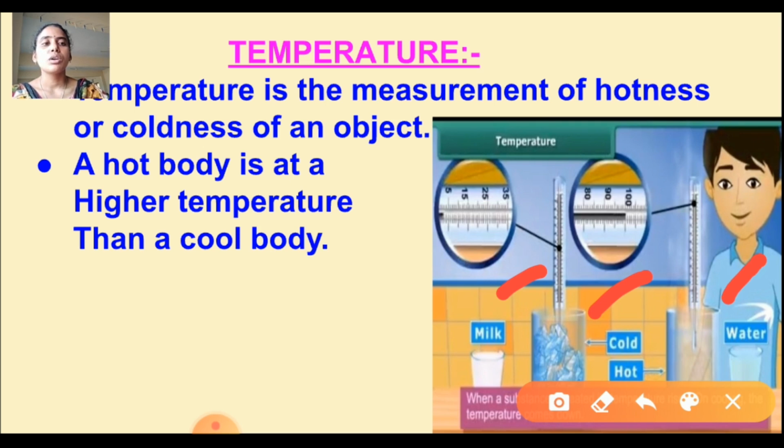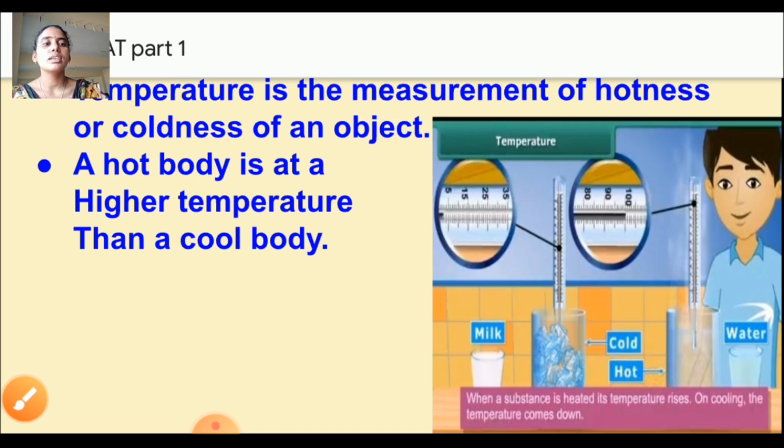In hot water, the temperature will increase, up to 100. In cold water, the temperature will decrease, down to 5.